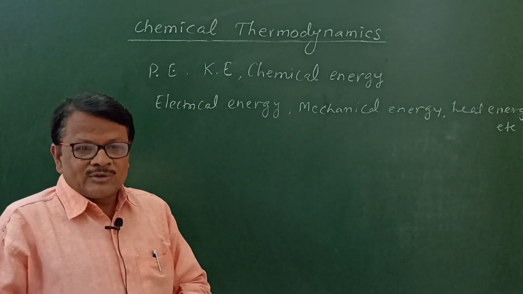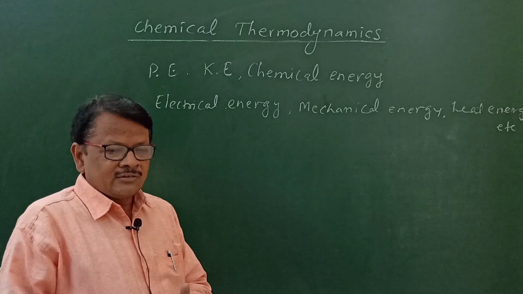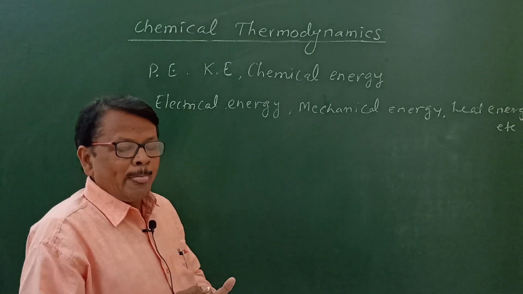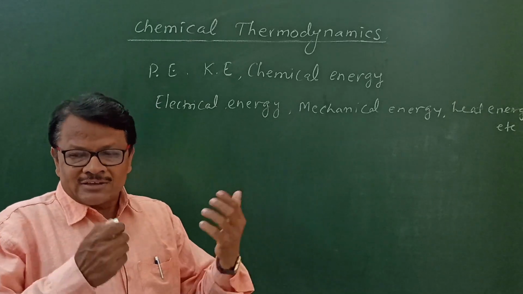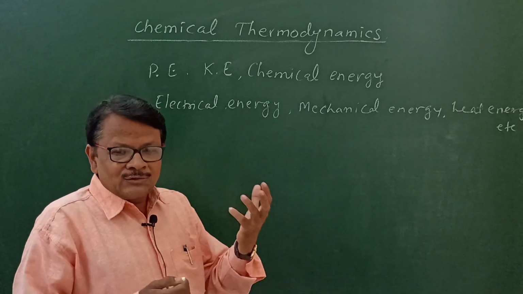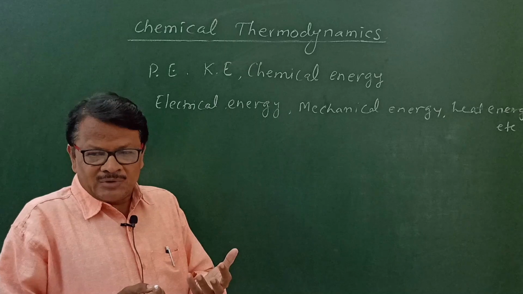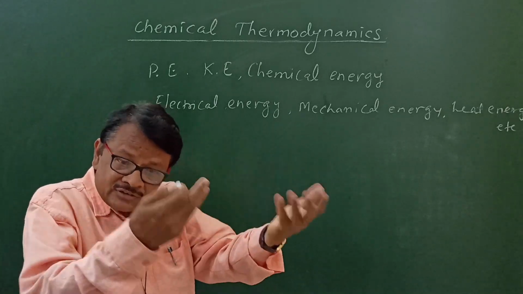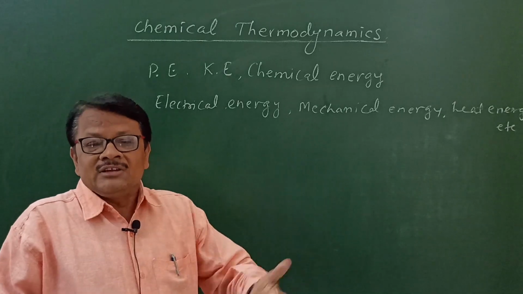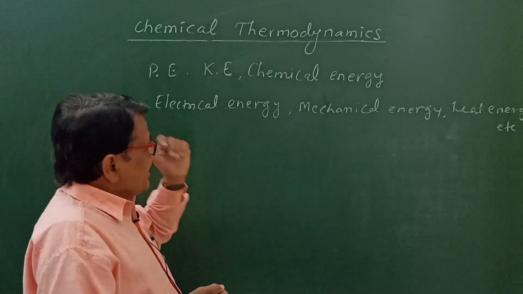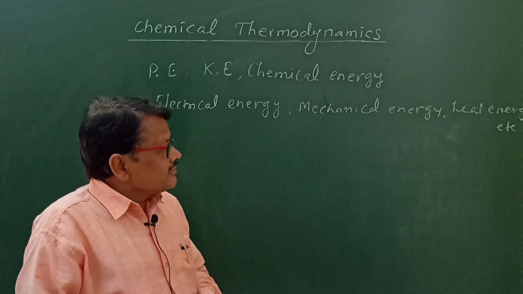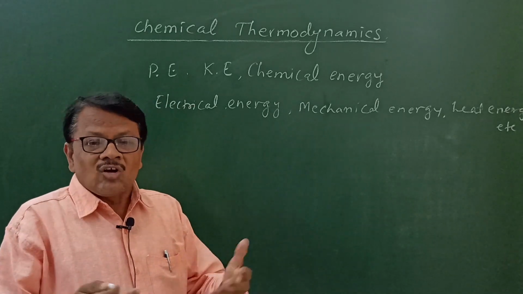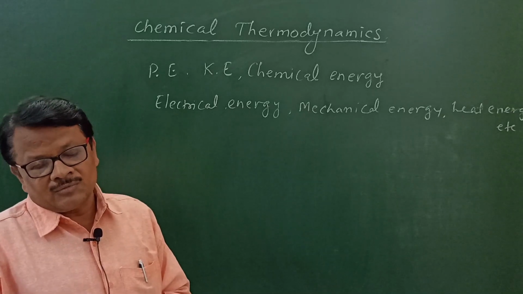Chemical energy, especially in chemical substances, they possess a chemical energy. We know that, for example, cooking gas is there. If you burn that cooking gas, which contains methane and butane, it produces energy, that is called heat energy. Then electrical energy, mechanical energy, these various types of energy, heat energy, they can be quantitatively converted into each other.